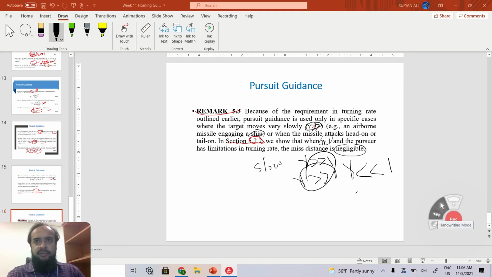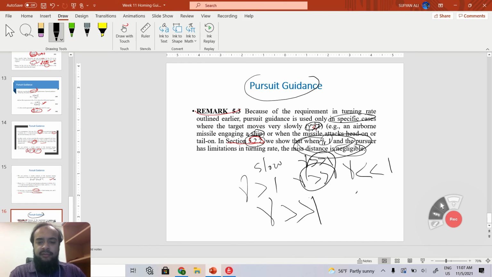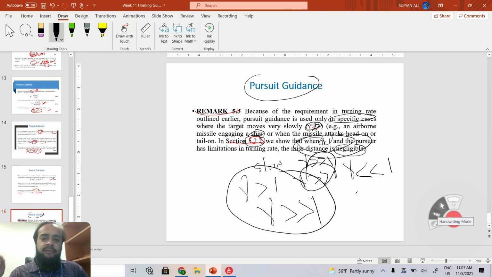In the next lecture we will study the terminal phase analysis, and after that we will come back to section 5.2.2, where we will study miss distance analysis. Pursuit guidance is always applied in those engagements where the target velocity is slow, or very slow. Okay, take care, bye bye.